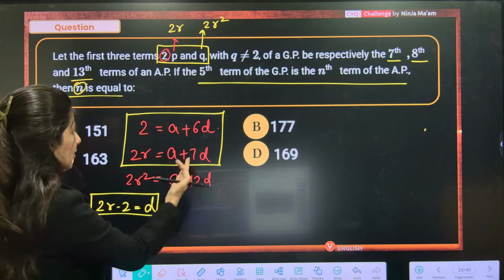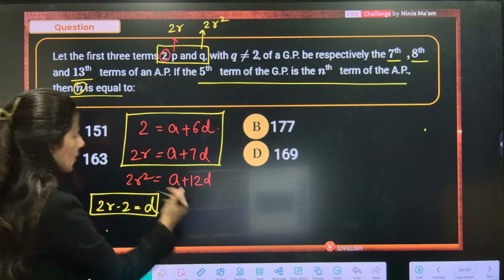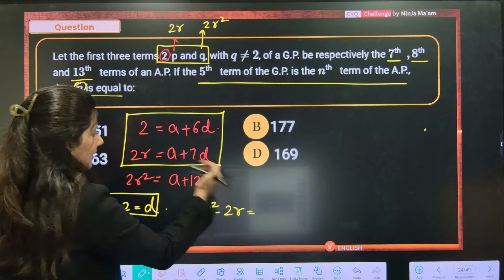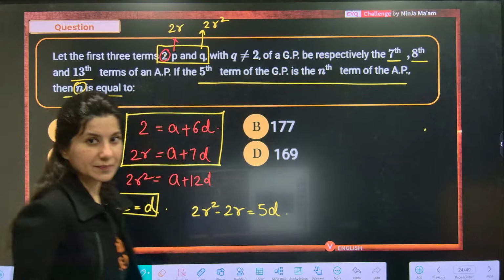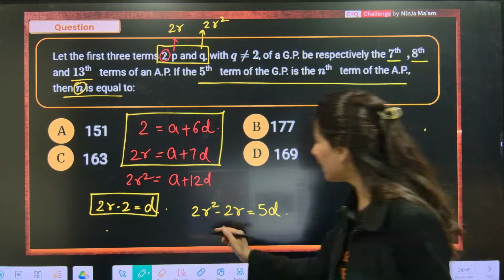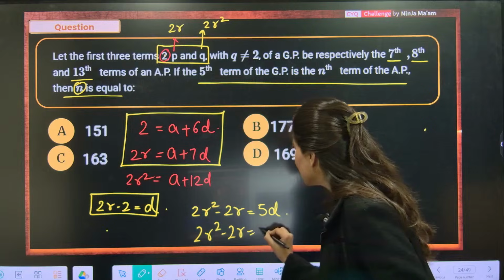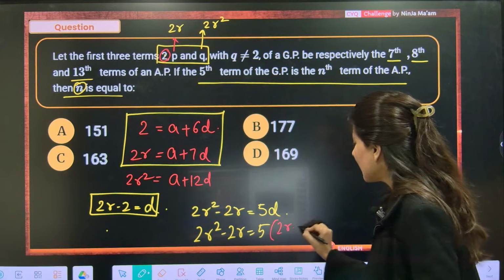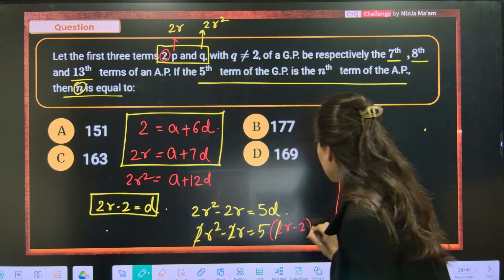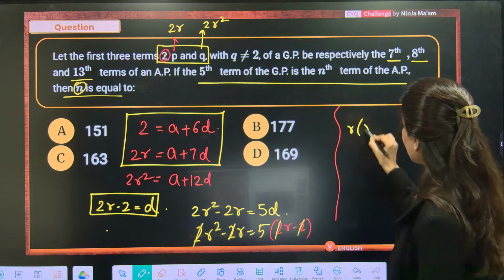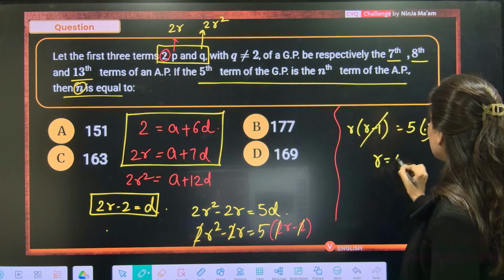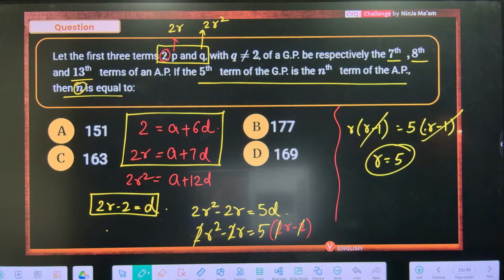Now here also we can do the same thing, right? So this is 2R square minus 2R, and this is 5D. So from here, we can put the value over here. 2R square minus 2R is equal to 5 times 2R minus 2. See, 2 is getting cancelled out. So this is R times R minus 1 is equal to 5 times R minus 1. R minus 1 cancels, R will be 5.